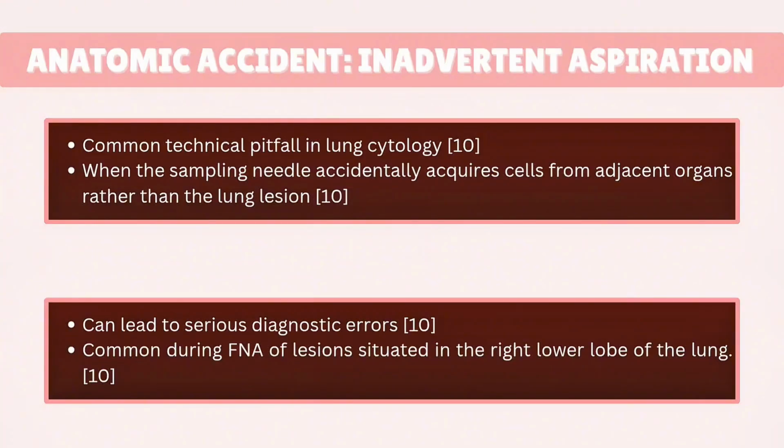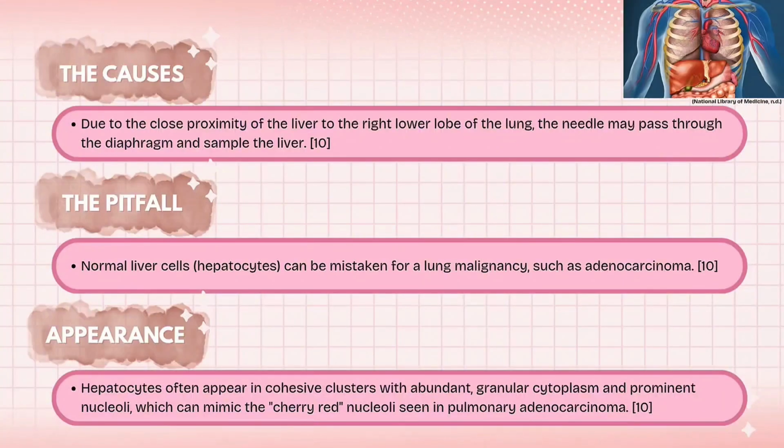Another important pitfall is inadvertent aspiration. This occurs when the sampling needle accidentally acquires cells from adjacent organs instead of the lung lesion, commonly during FNA. Due to the close proximity of the liver to the right lower lobe of the lung, the needle may pass through the diaphragm and sample liver tissue. This is a diagnostic pitfall because normal hepatocytes can be mistaken for lung malignancy, such as adenocarcinoma. Hepatocytes often appear in cohesive clusters with abundant granular cytoplasm and prominent nucleoli, which may mimic malignant cells.